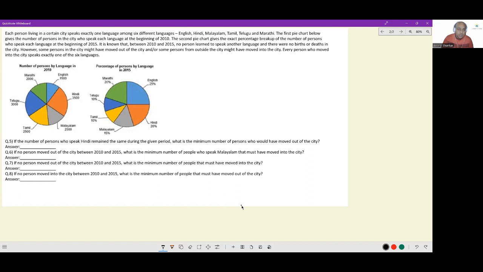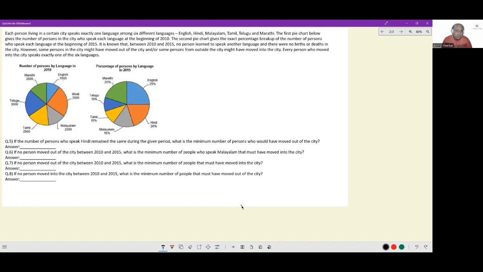Okay. So in the first pie chart, we have precise numbers mentioned. That is excellent. The second pie chart gives the exact percentage breakup of the number of persons who speak each language at the beginning of 2015. It is known that between 2010 and 2015, no person learned to speak another language, and there were no births or deaths in the city. So people who knew their language continued to speak only that language.